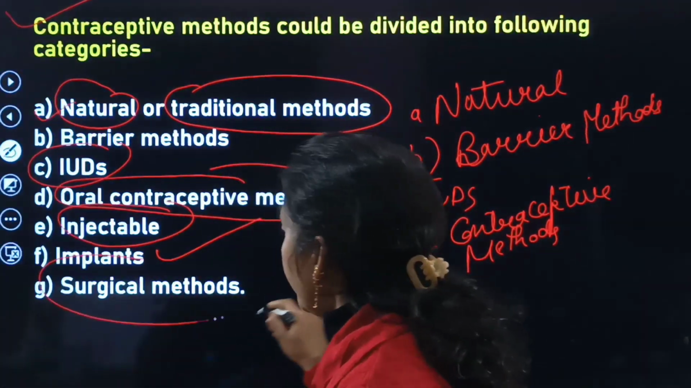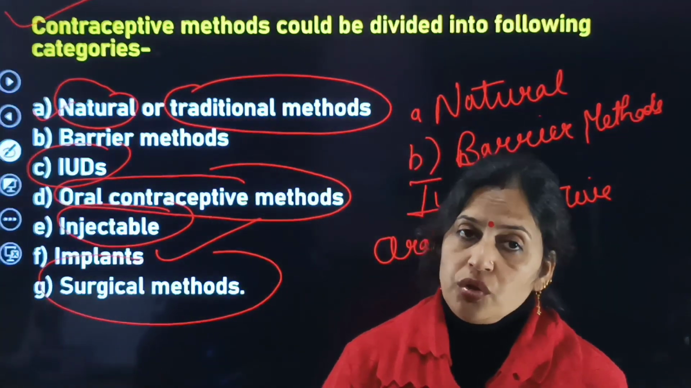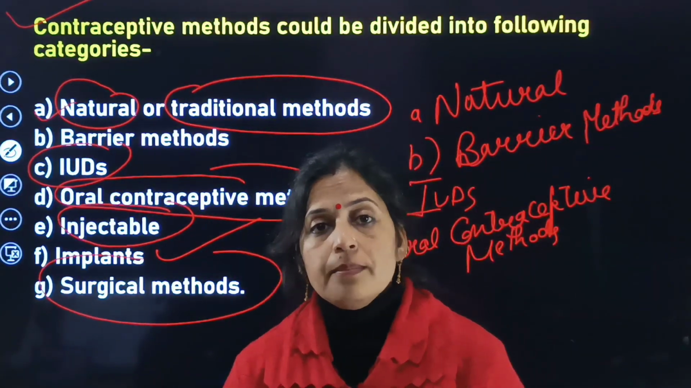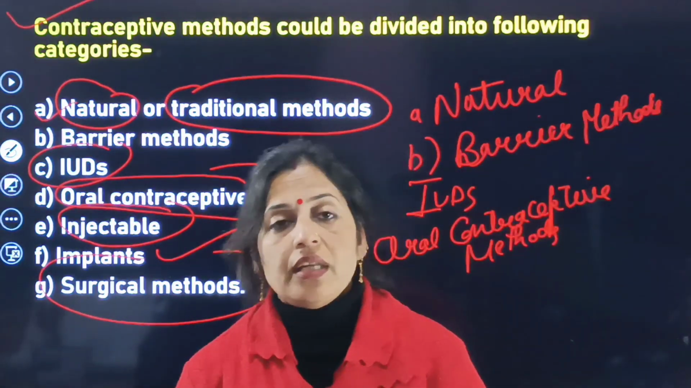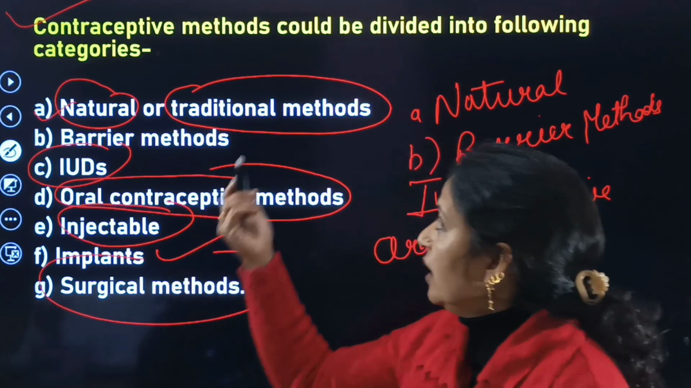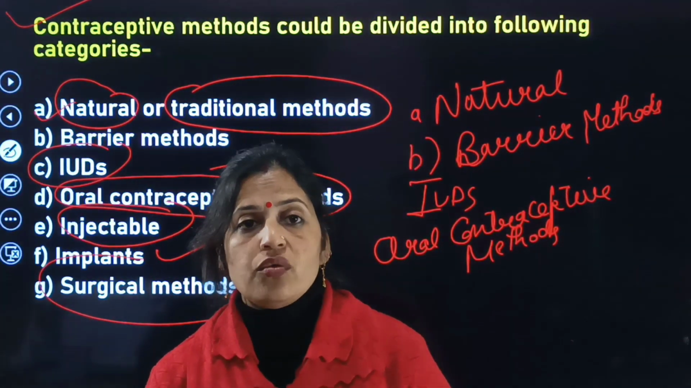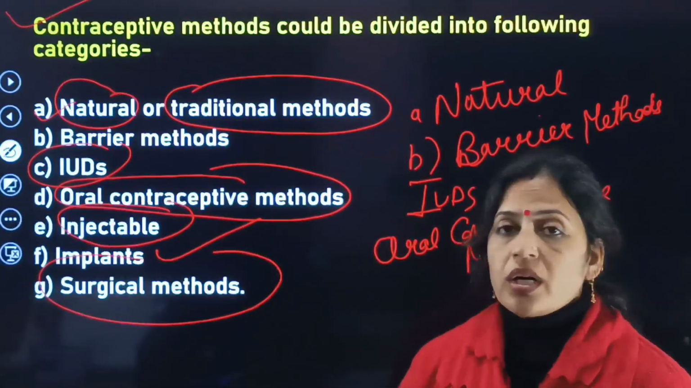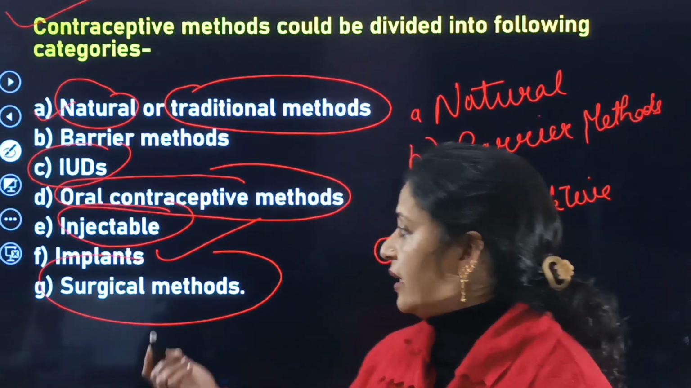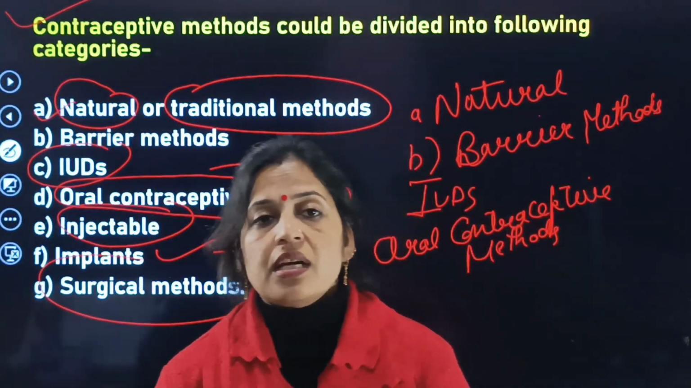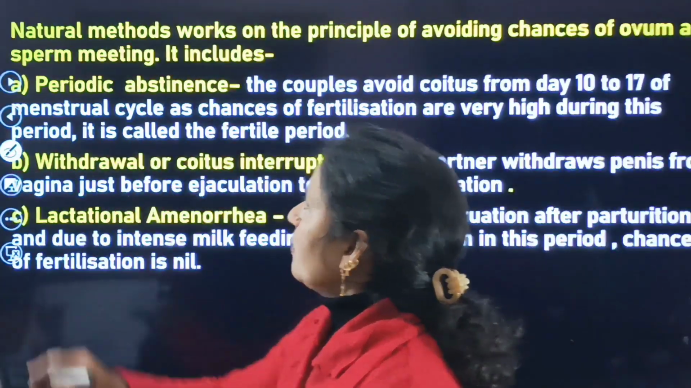So these are the various categories of contraceptives that are used for birth control. The first is the natural or traditional method. Second is the barrier method. Third is intrauterine devices. Fourth is oral contraceptive methods, then injectable, surgical method, and the last one is implants. So these are the various categories of contraceptive methods.